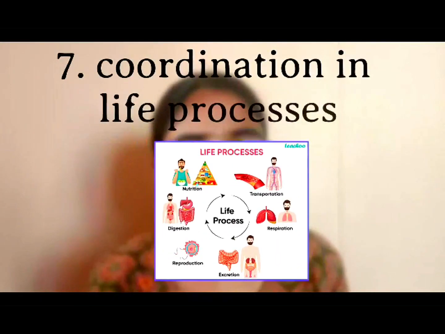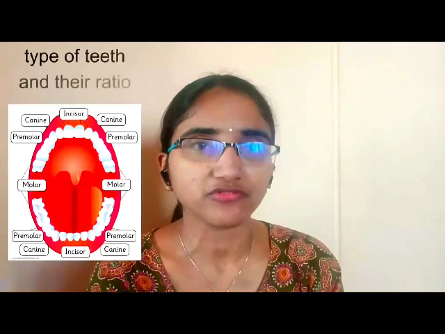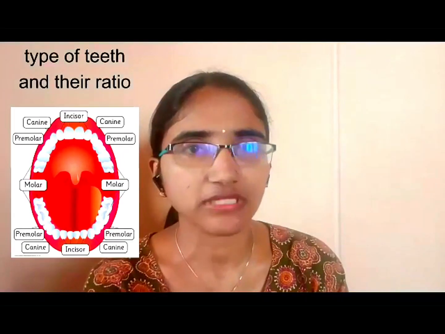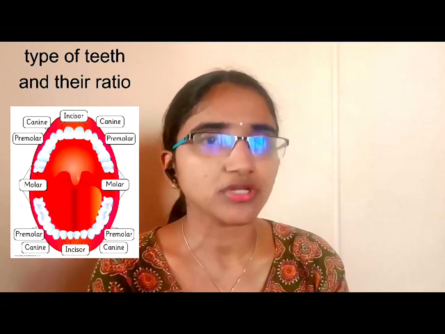Coming to the seventh lesson, coordination in life processes. In this lesson, it's quite simple. Most of the time, they'll ask you the types of teeth and the ratio of the types of teeth, canines, incisors and all, molars, premolars. They'll ask you that ratio.